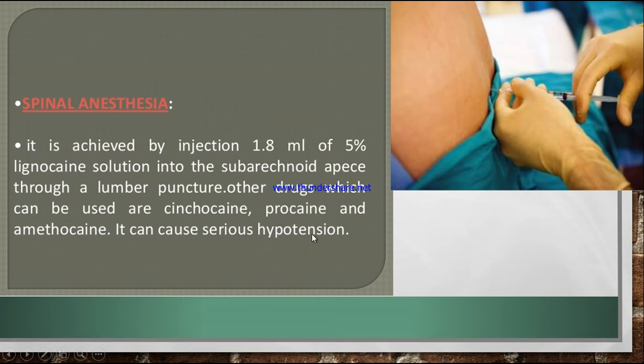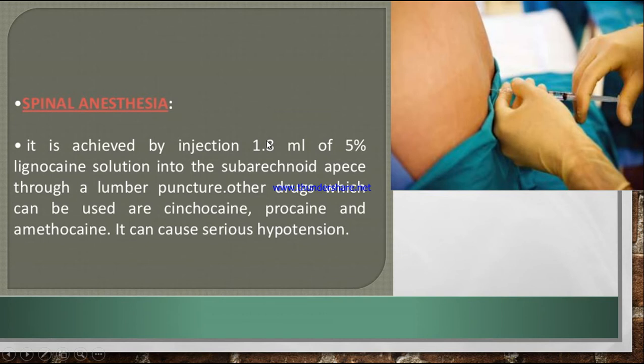So spinal anesthesia is given into the subarachnoid space, into the spine. Directly we will insert the syringe into the vertebral column. How much injection do we have to give? 1.8 ml of 5% lignocaine solution, into the subarachnoid space.